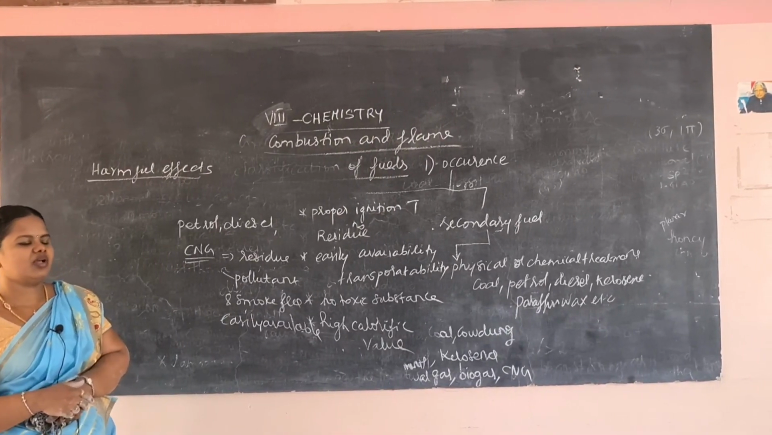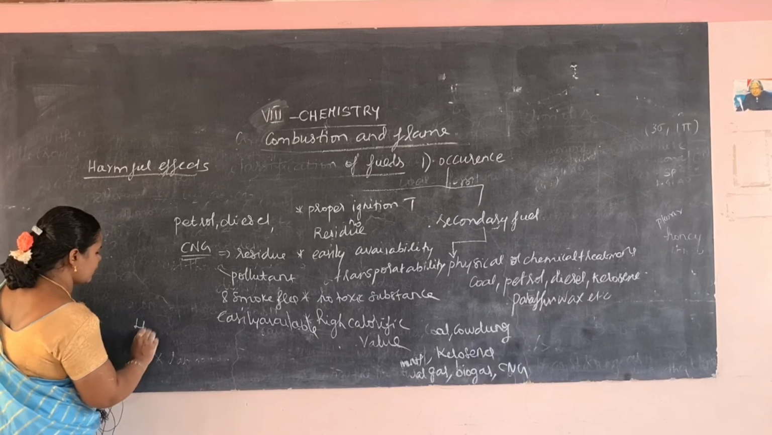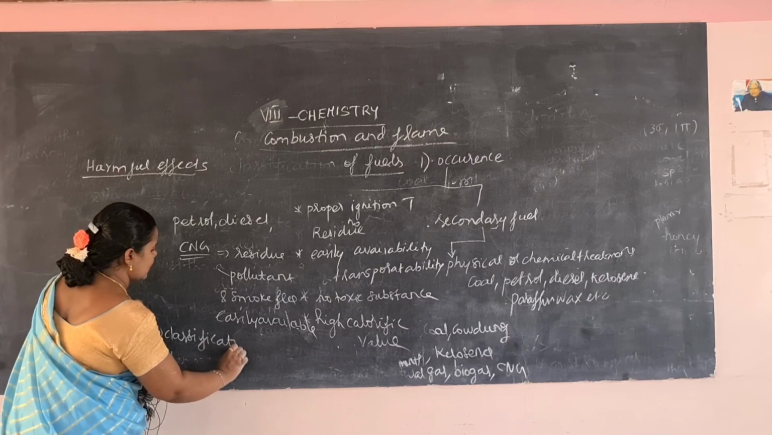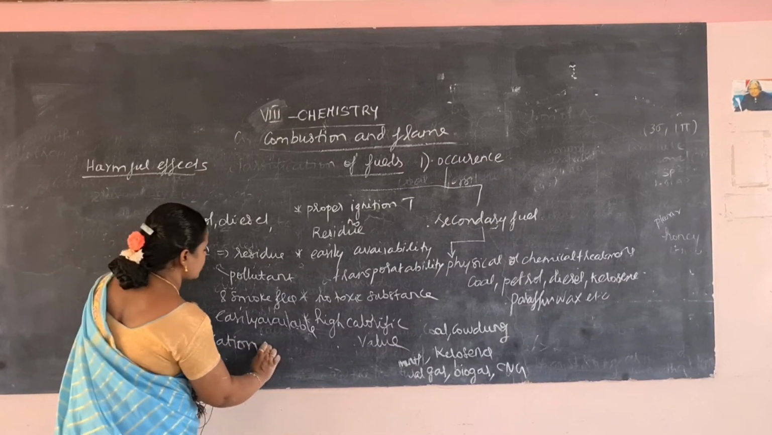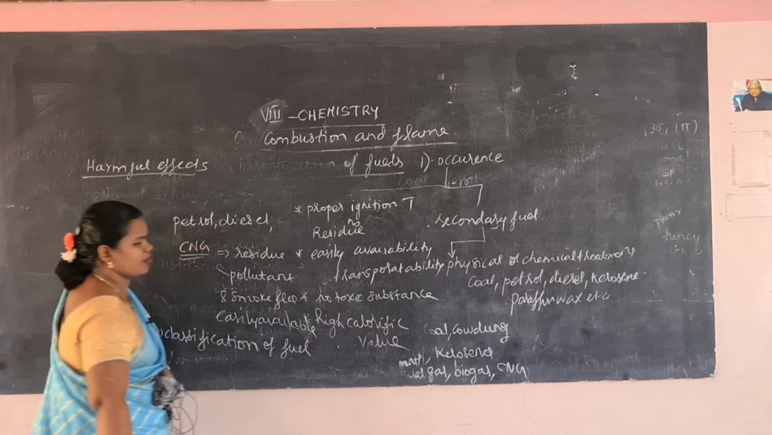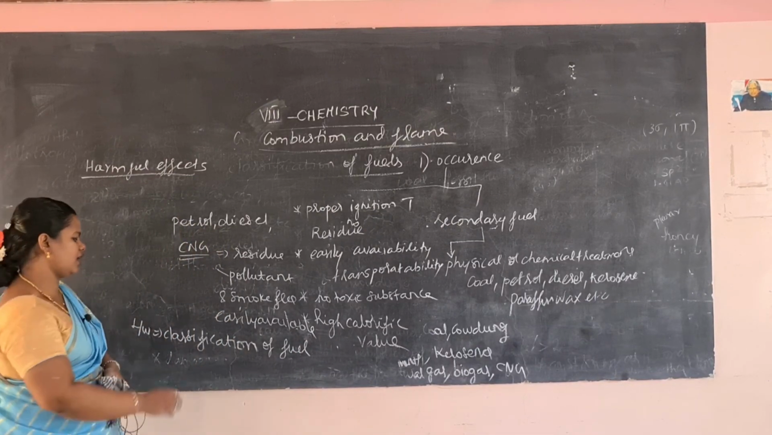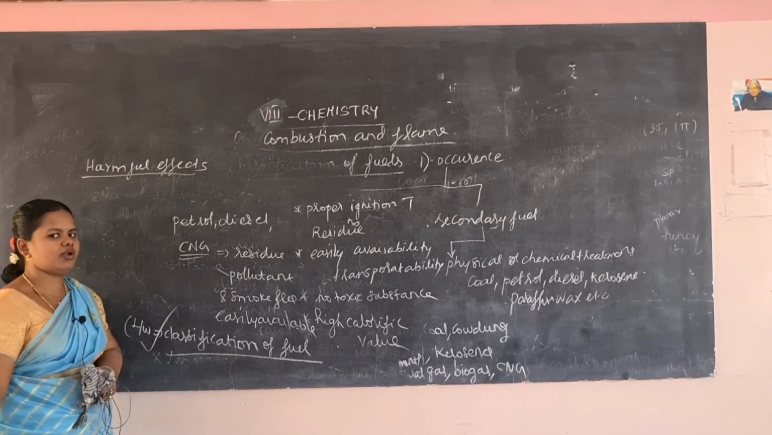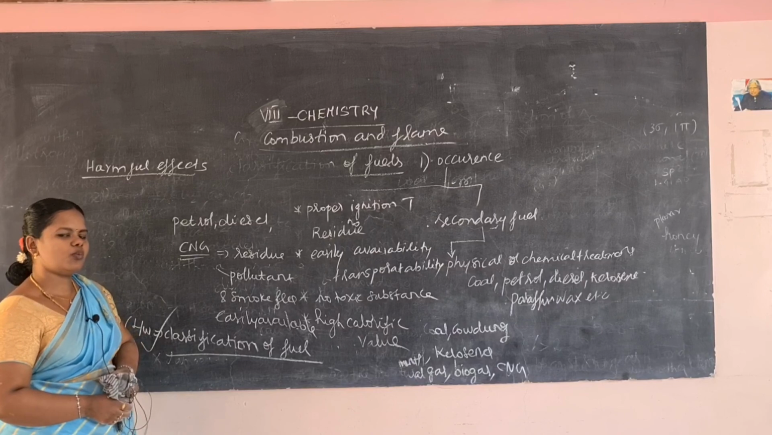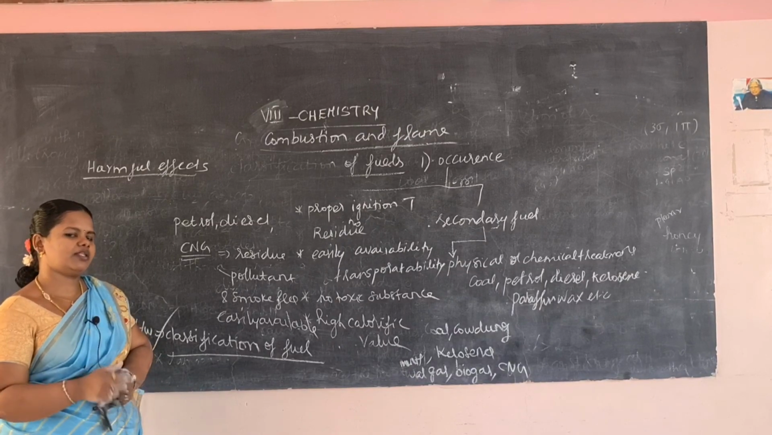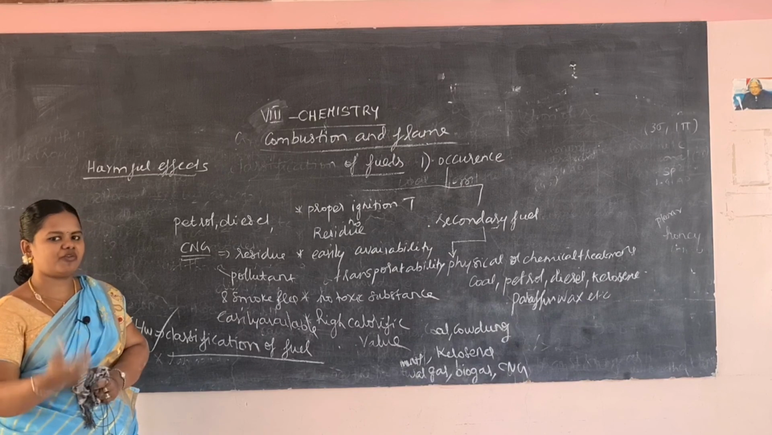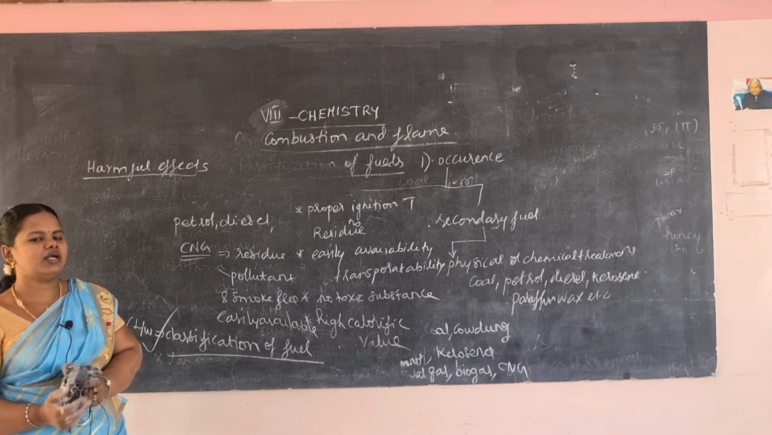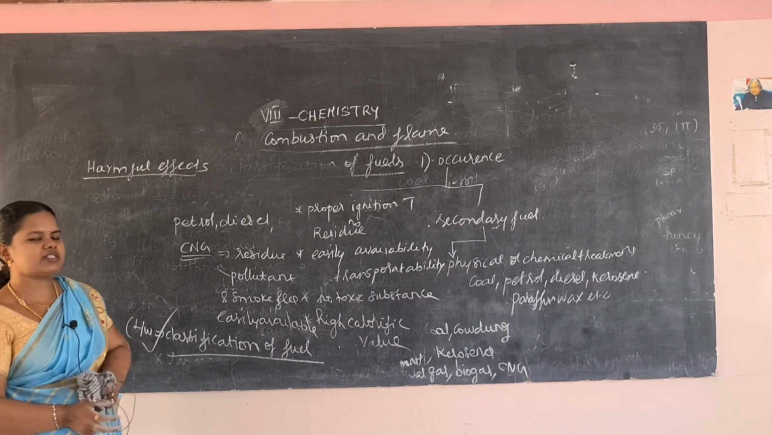For your assignment, learn and write the classification of fuels. There are three classifications: based on occurrence, based on state, and based on source. You have to write all three. This is your today's assignment. Don't postpone the assignment. Please learn on the day itself. When the video is posted, give preference to the posted assignment. Learn, write and send it to me. I am always there to check your assignment.